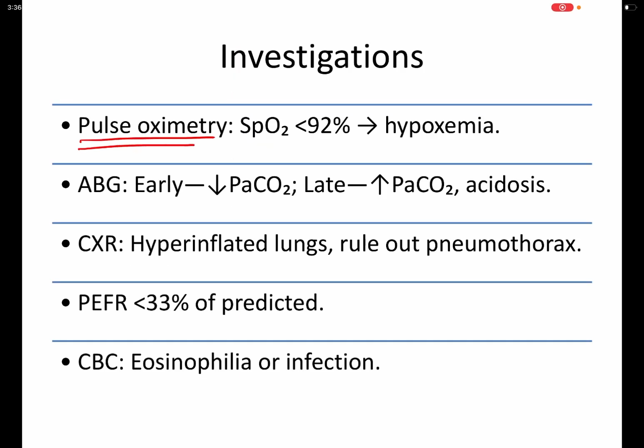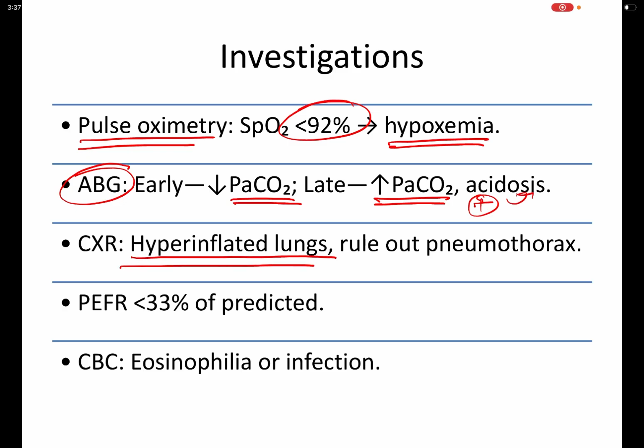Investigations include pulse oximetry, where there will be less than 92% SpO2 and hypoxemia; arterial blood gas analysis, where it will show reduced PaCO2 in the early phase and increased PaCO2 plus acidosis in the late phase. Chest X-ray shows hyperinflated lungs and can also be used to rule out pneumothorax. PEFR will be less than 33% of predicted, and eosinophilia or infection might also be present.